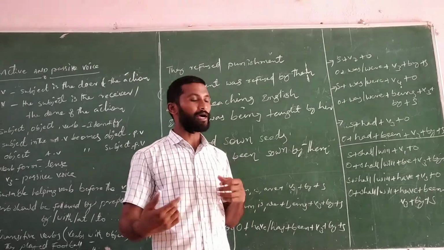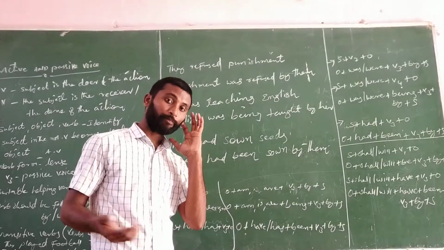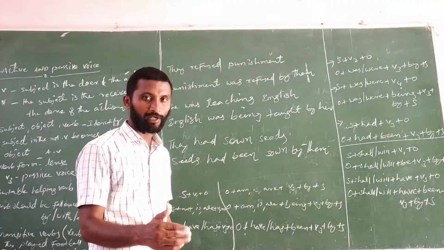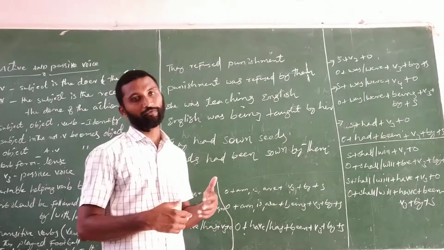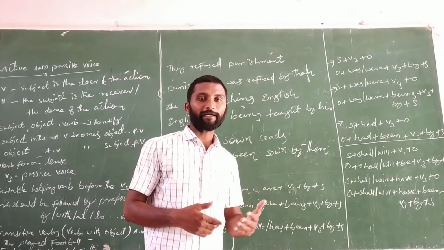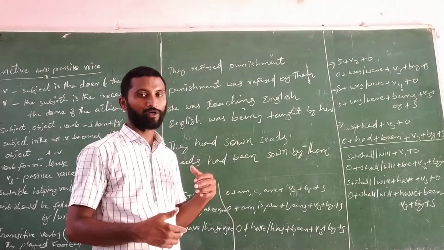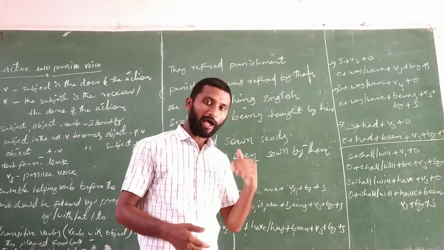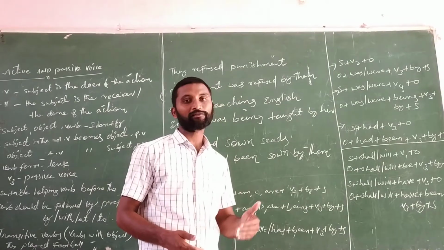Change into passive voice: object plus was, were plus being plus V3 plus by plus subject. Next one is the past perfect. Subject plus had plus V3 plus object. Passive voice: object plus had plus been plus V3 plus by plus subject.